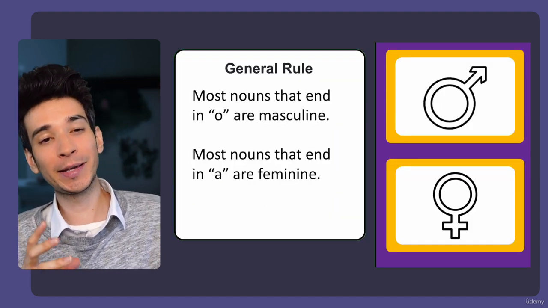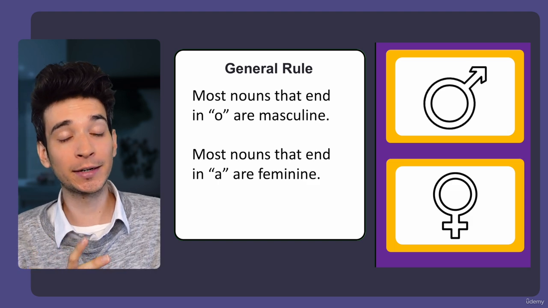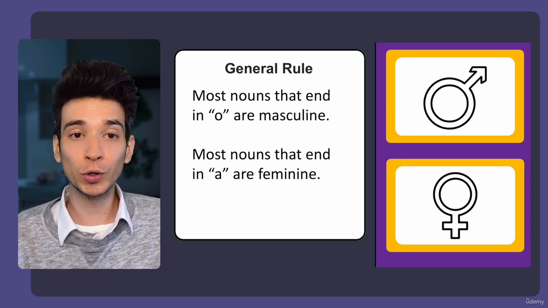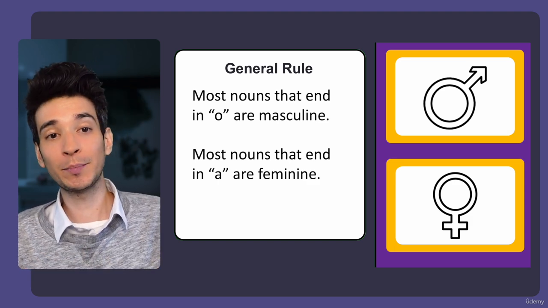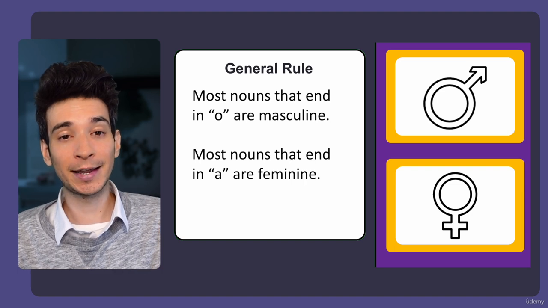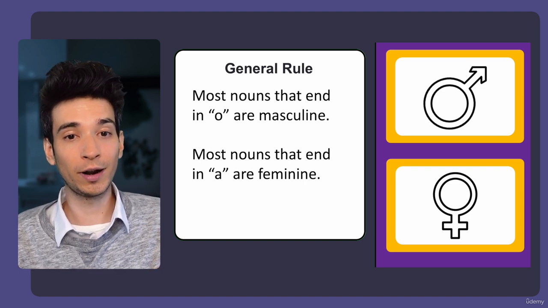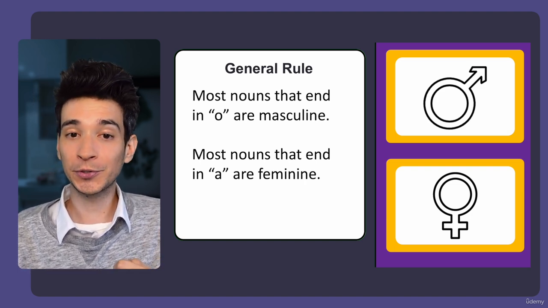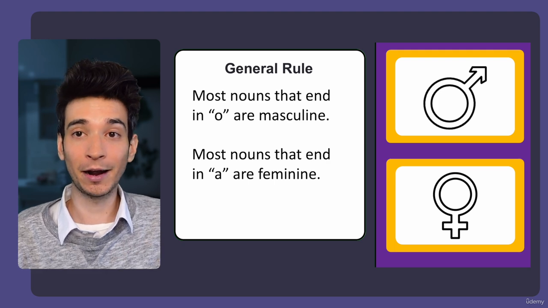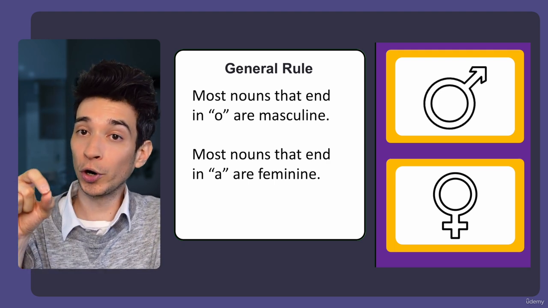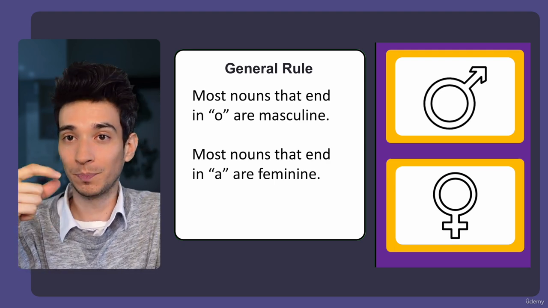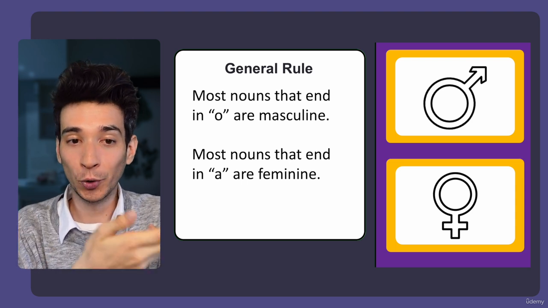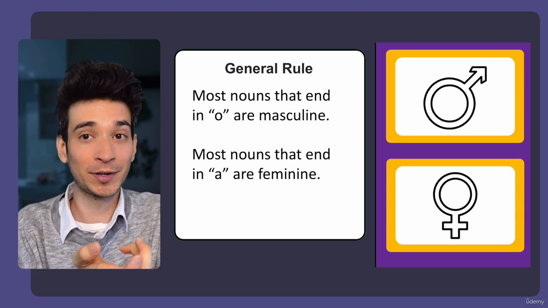So these ones might be a little bit confusing in the beginning, but there's a very easy rule to tell them apart. Most nouns that end in the letter O are masculine, and most nouns that end in the letter A are feminine. So if you see that the word ends with the letter O, it's gonna be masculine, and if that word ends with letter A, it's a female word.